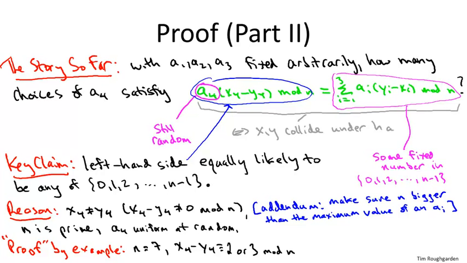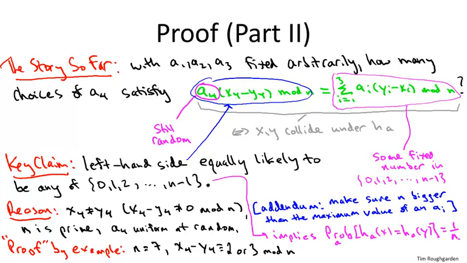So by choosing A4 uniformly at random, indeed the left-hand side is equally likely to be any of its possible values, 0, 1, 2, up to n minus 1. And so what does that mean? Well, basically that means we're done with our proof. Because remember, the right-hand side that's circled in pink is fixed. We fixed A1, A2, and A3. The X's and Y's have been fixed all along, so this is just some number, like 773. And so we know that there's exactly one choice of A4 that will cause the left-hand side to also be equal to 773. Now A4 has n different possible values, and it's equally likely to take one on. So there's only a 1 in n chance that we're going to get the unlucky choice of A4 that causes the left-hand side to be equal to 773.